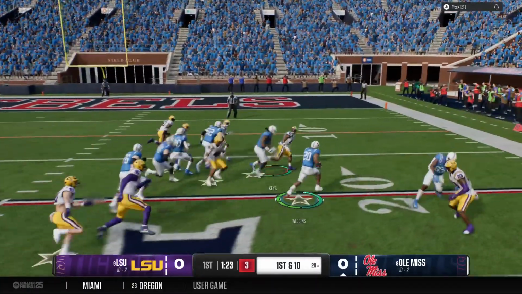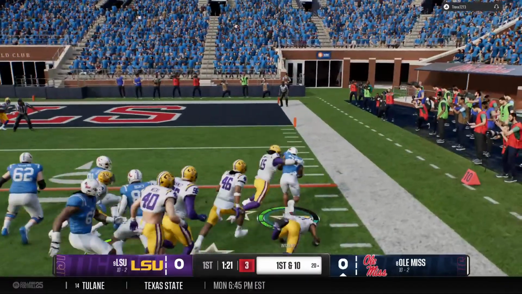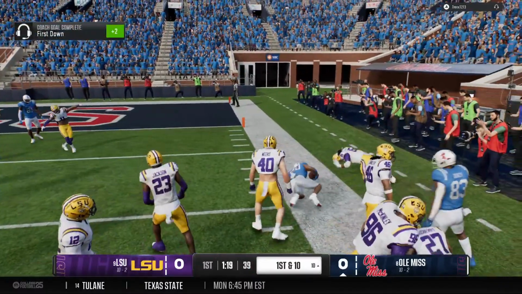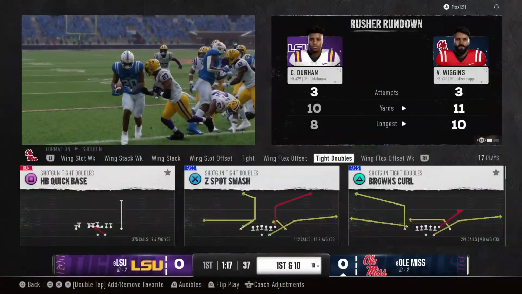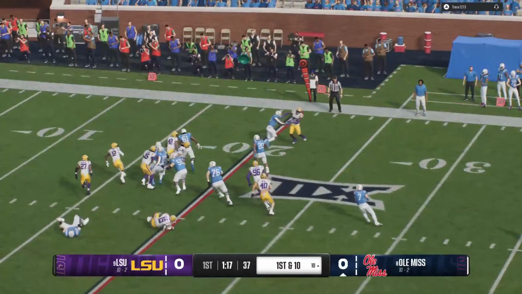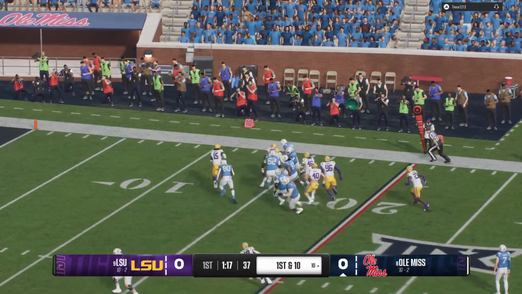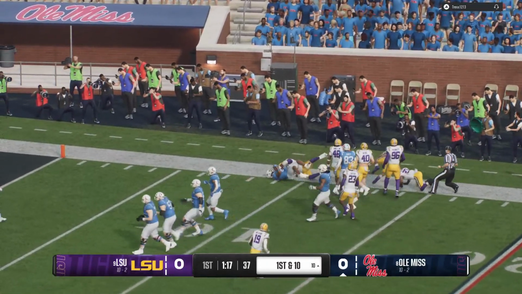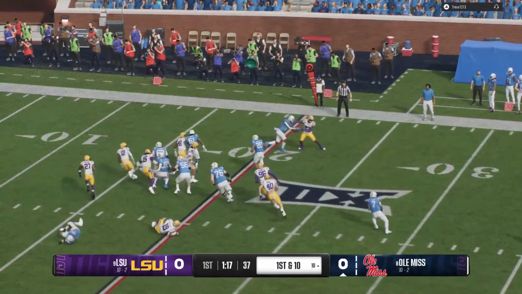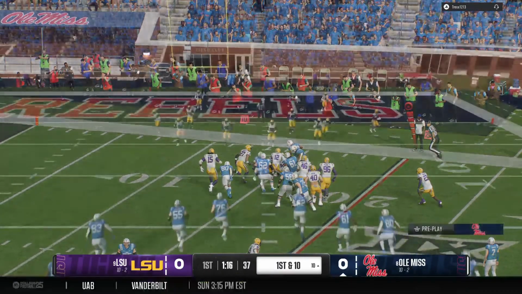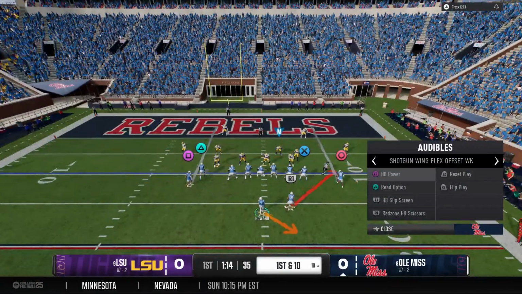Keeping it on the ground here. He shreds the tackle. They bring him down, but a solid run there by the sophomore. Look, I realize on any play call, when it's properly executed, it can go to the house for a touchdown. But the runs that really make a game plan work are the ones where you get just what you need. And he barely got the first down, but he got it.